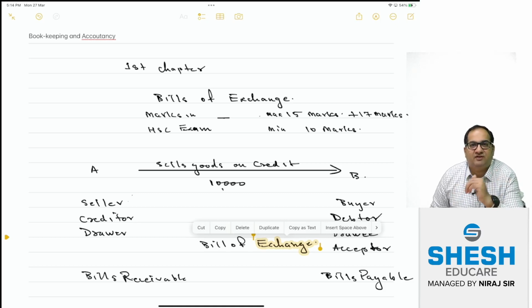Now what is the risk? The risk is once goods are sold by A to B on credit, a debtor-creditor relationship will be established between A and B. A has to collect money from B. So for A, B is his debtor, and B has to pay money to A, so A becomes his creditor.